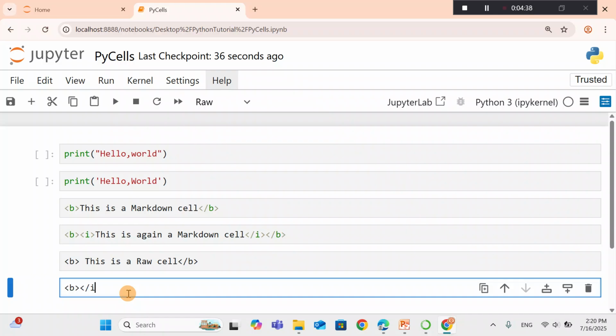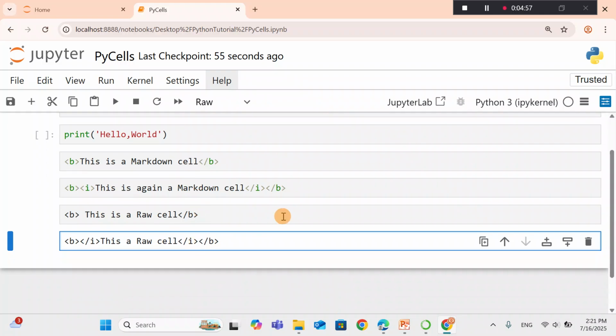This is a raw cell again, and in this case we have italic and bold. So we want to make this text bold, and we want to make bold and italic. We want to italicize the text.